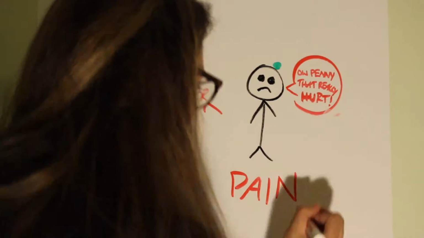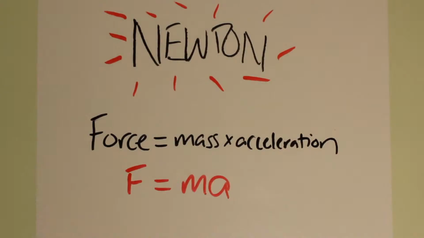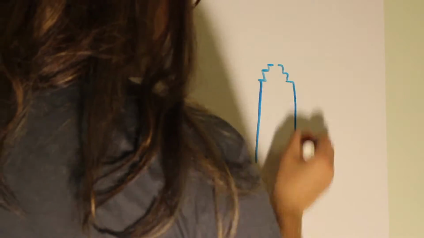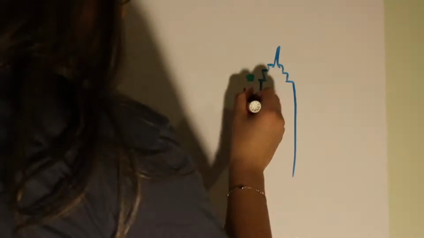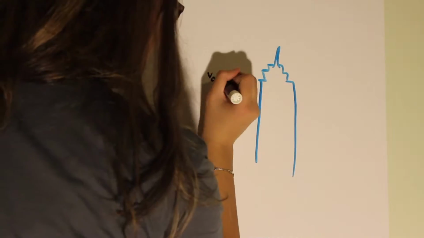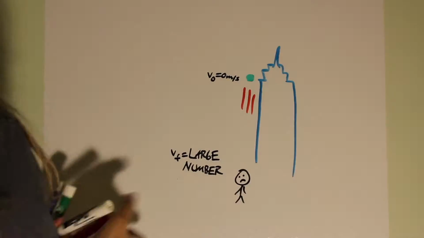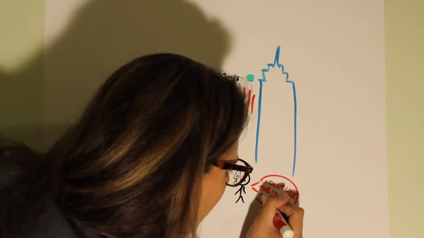In order to answer this question, it is important to remember Newton's second law of motion: force is equal to mass times acceleration, and the fact that gravitational acceleration is equal to 9.8 meters per second squared. Going back to the original question, if the penny is dropped from rest and accelerates at a rate of g, then wouldn't its final velocity before it hits the pedestrian be a very large value?